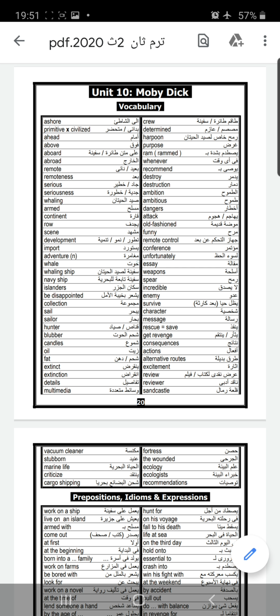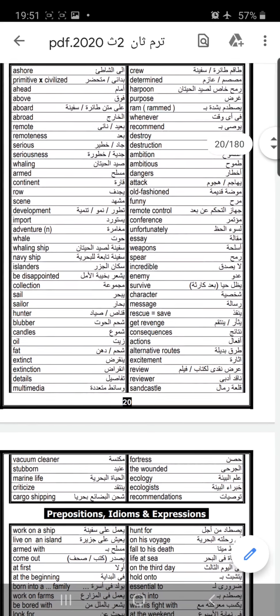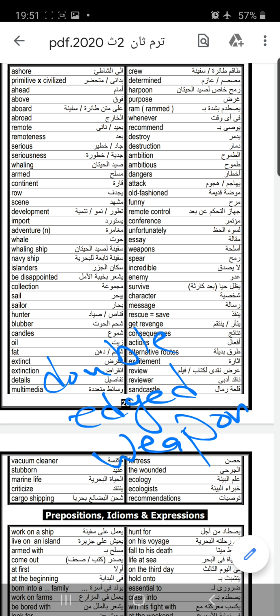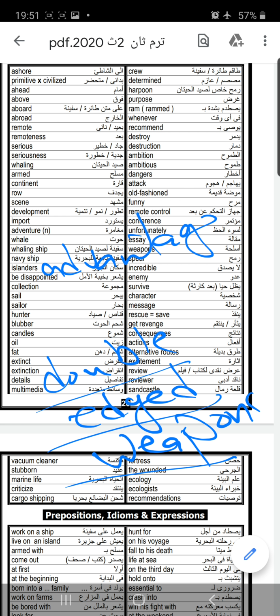Conference. Unfortunately. The opposite of fortunately is unfortunately. Weapons. We can use weapons with double-edged weapons. When you say double-edged weapons, that means it has many advantages and disadvantages. Double-edged weapon means merits and demerits, pros and cons.